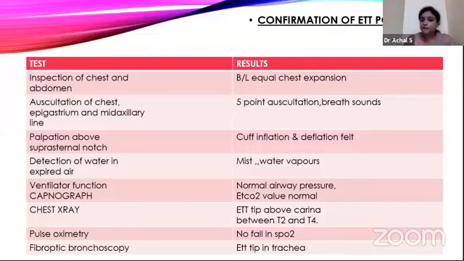Next, confirming the position of the ET tube. For that, we have to inspect the chest and the abdomen.